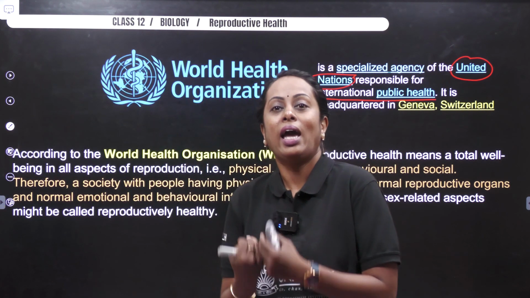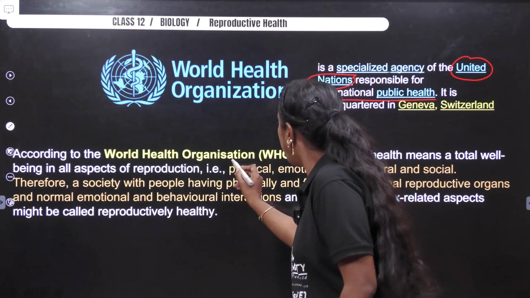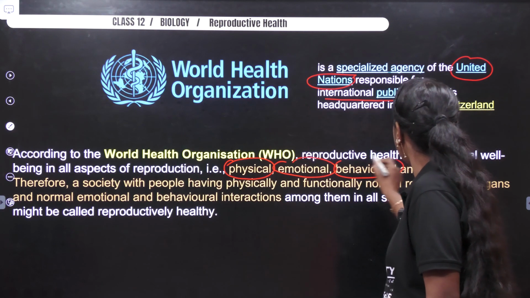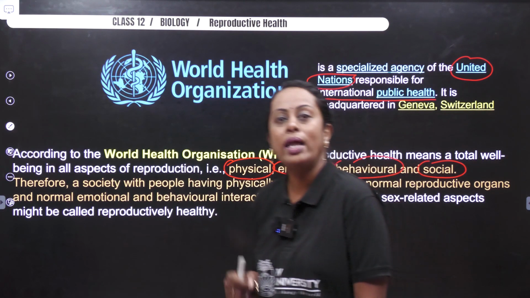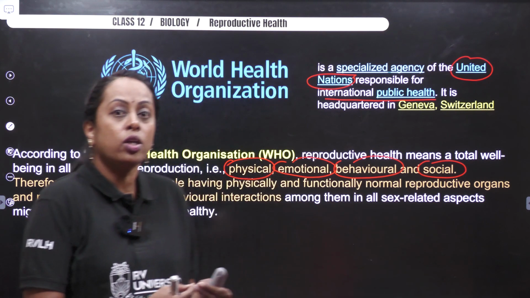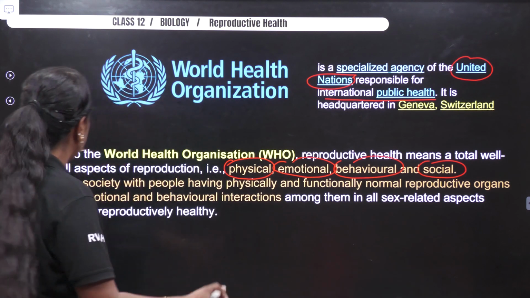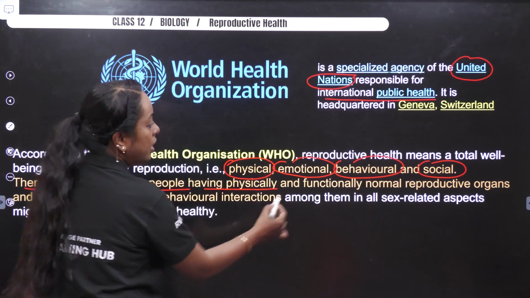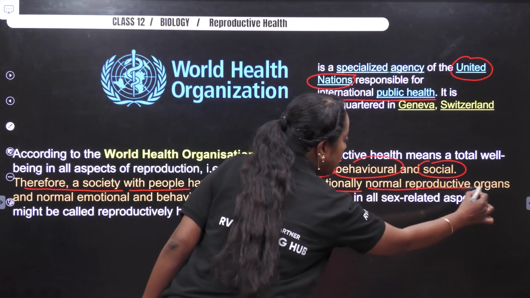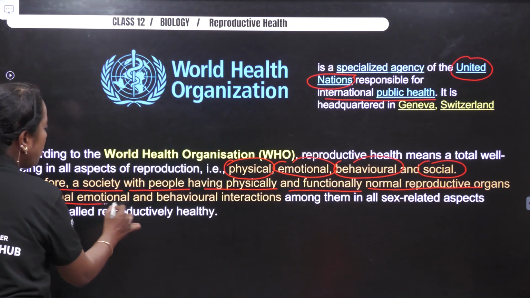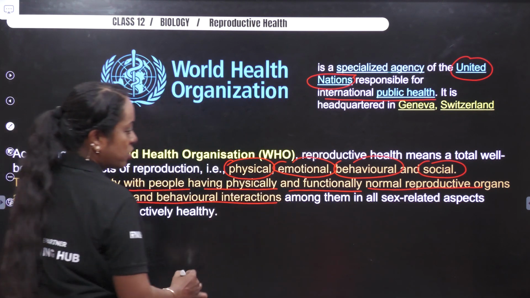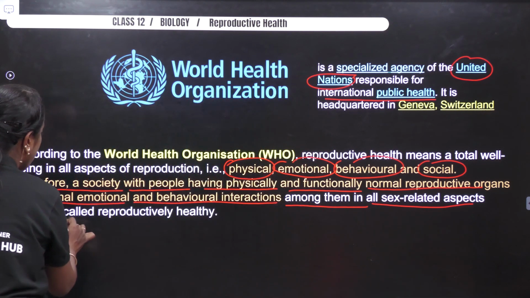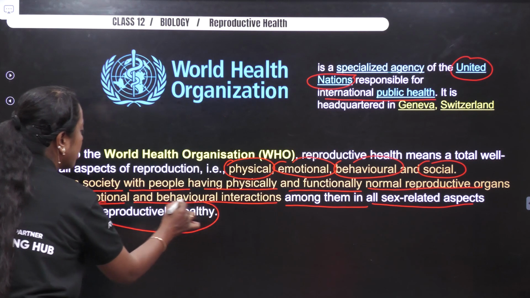Now let us look into the definition. When we say health of a person, it should be physical, emotional, behavioral and social well-being of a person. When we include the word reproductive health, a society with people having physically and functionally normal reproductive organs and normal emotional and behavioral interaction among them in all sex-related aspects might be called reproductive health.